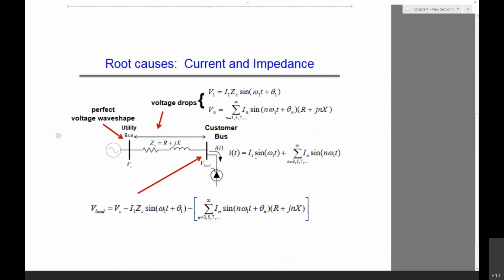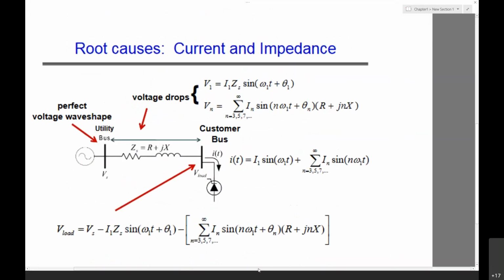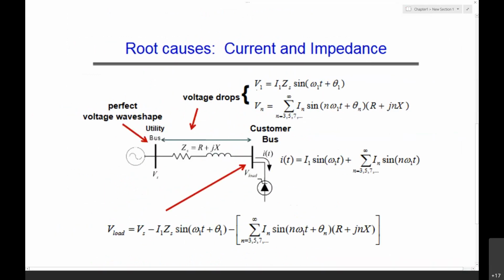When you have the harmonic component currents, the voltage drop across this source impedance is In sine omega 1 t plus theta n into r plus jn xL, where n is the harmonic order. This is the voltage drop due to the fundamental signal, and this is the voltage drop due to the harmonic component.